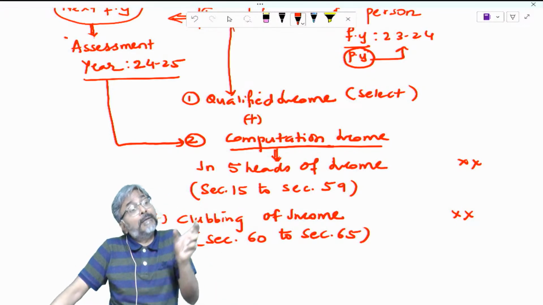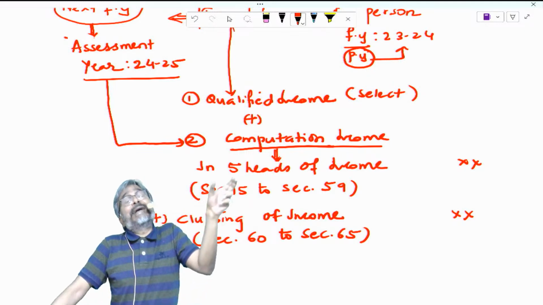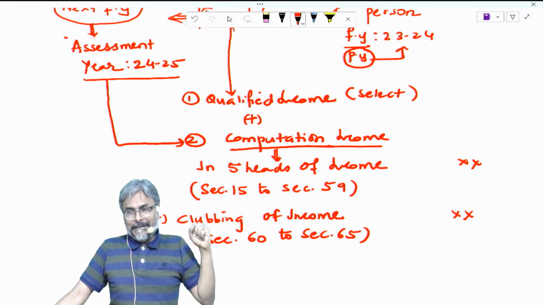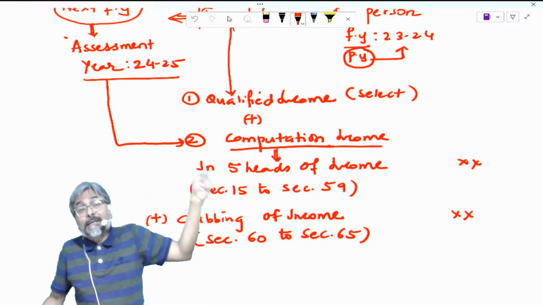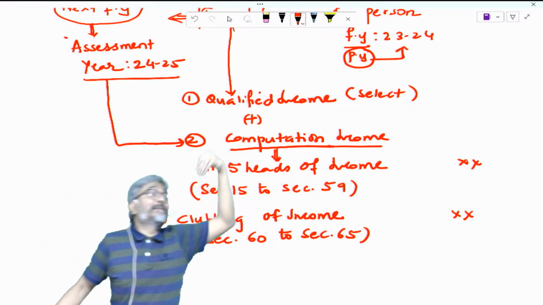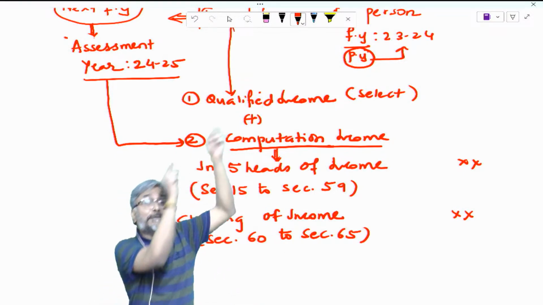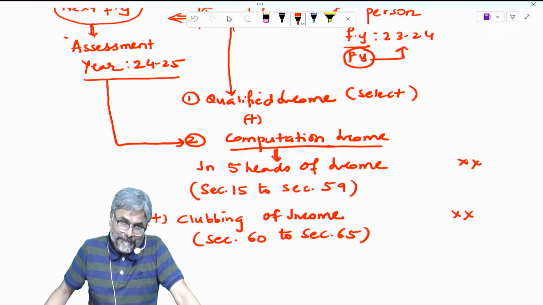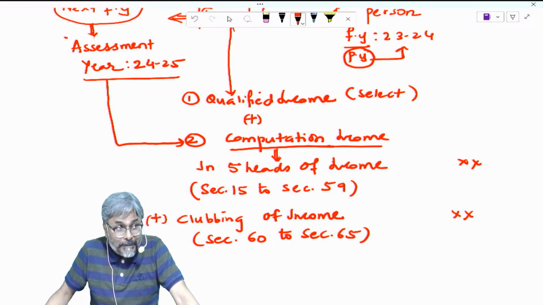Why? I earn the income for the entire financial year, and in the next assessment year, the government collects the tax from me. So what happened? Do you know what happened?